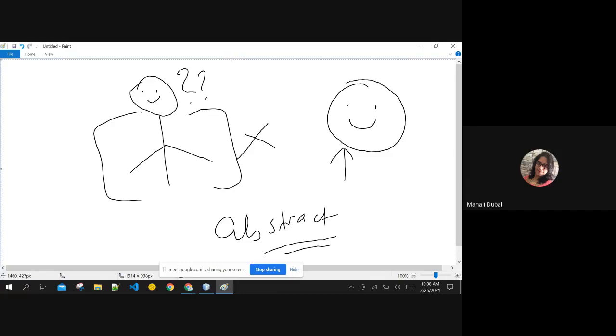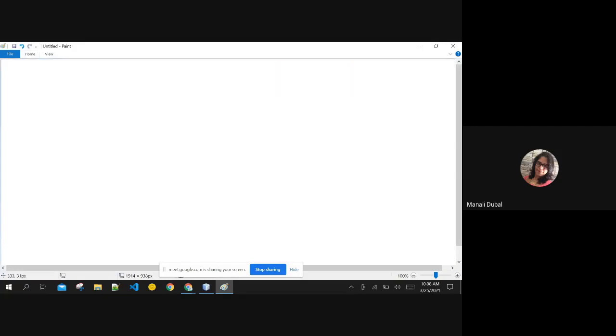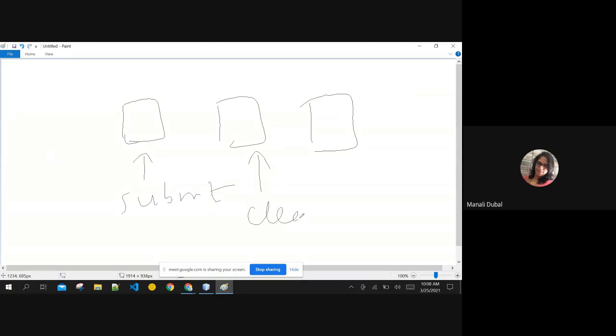a simple example, you will see this in the button class itself. Button is an abstract class in Java, where you will be placing buttons on the form, okay? And on click of a button, what action should happen is always different, right? On click of this button, you want to submit the form. On click of this button, you want to clear the fields of the form. On click of this button, you want to retrieve a value from the database or anything.